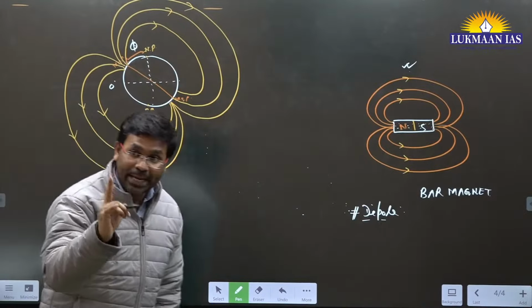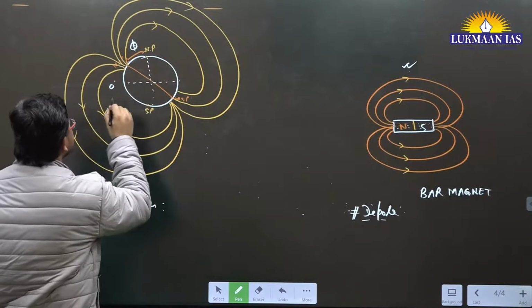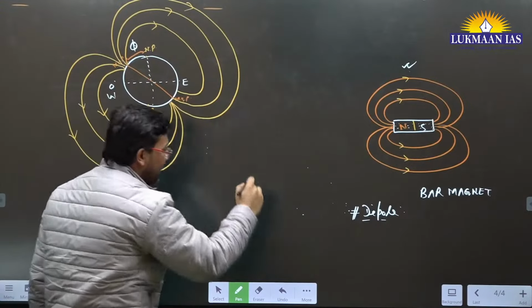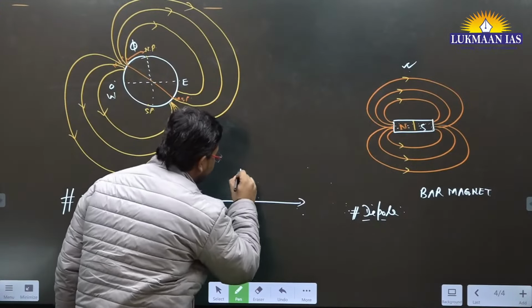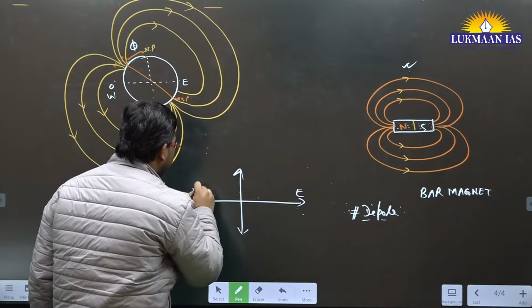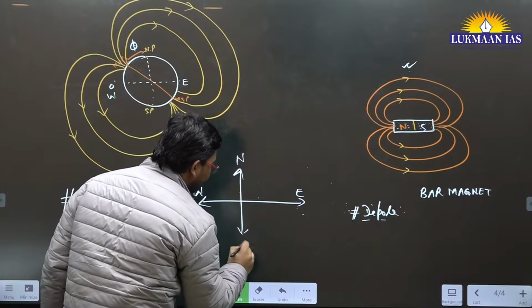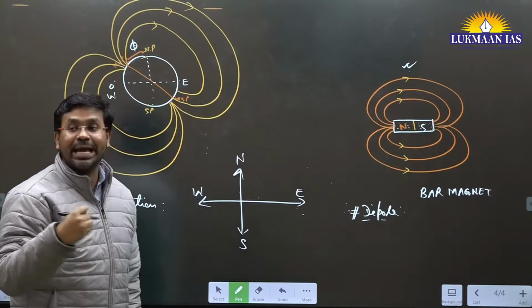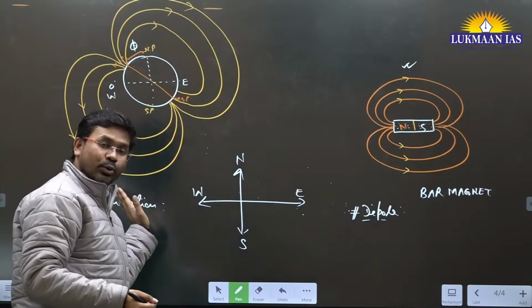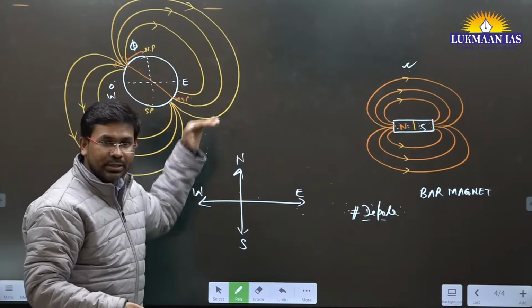So if this is the west side and this is the eastern side of the Earth, we have east, west, north, south. These are the four cardinal directions. If we go this direction, this is east. If we go this direction, this is west, this is north, this is south.